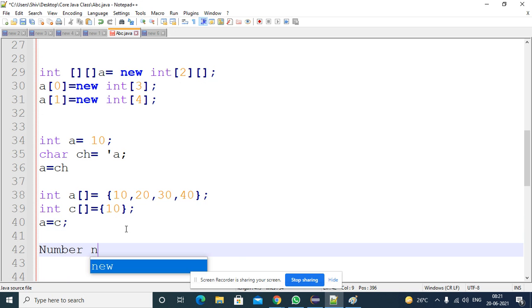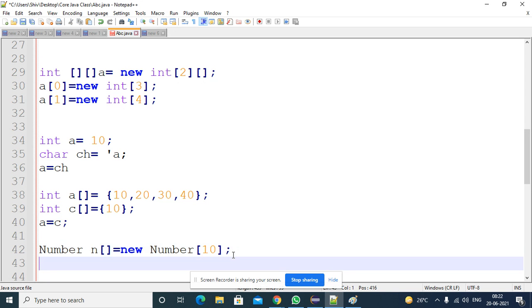Number, some number array equal to new number of some size. So we discussed this one also, right? So this is the number class. For the number class there are different subclasses like byte class, short class, int class, long class, float class, and double class. So in a number type array, you can store integer numbers, character numbers, float numbers, all the values, right? That means you can store the subclass references in the superclass array.